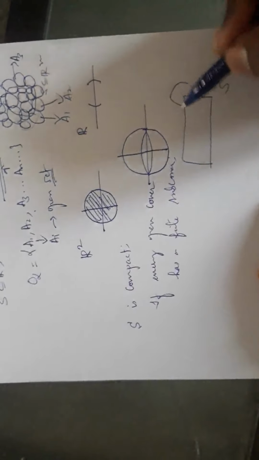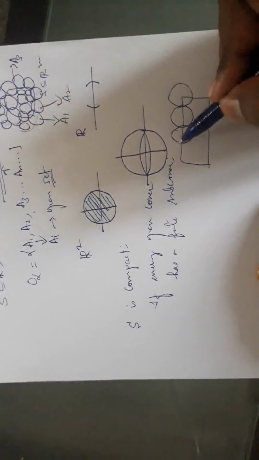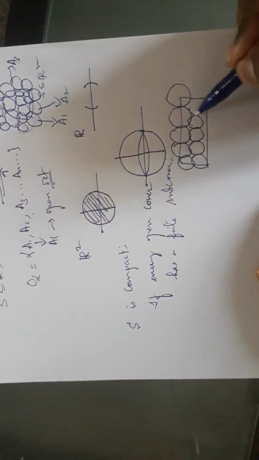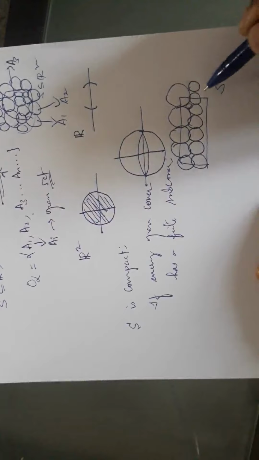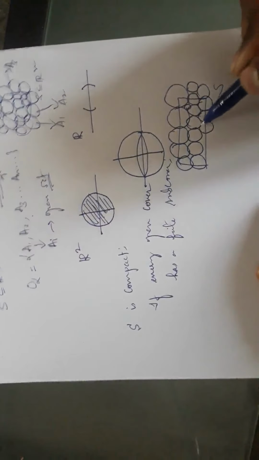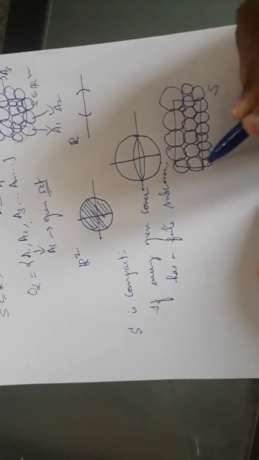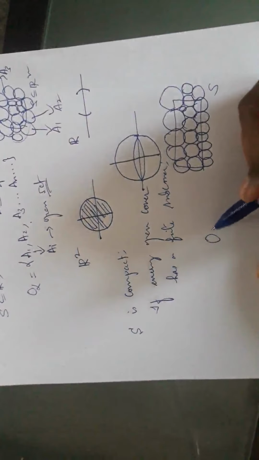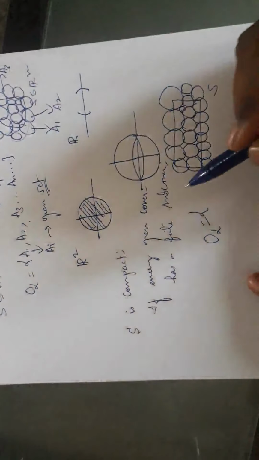So what else I meant there was, if you have an open cover, take this set and however possible it is, you just think about the open sets, open balls. You try to cover S by these open balls. Is it clear? So you can cover them by these open balls. Then if you have this collection, let me say that is my O alpha. O alpha is all the possible open covers for this S.